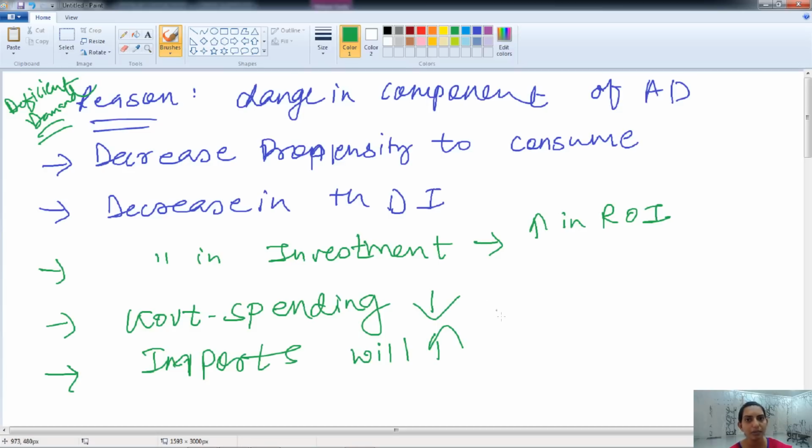Then the demand in the domestic market is less. Or else exports will decrease. If the price of goods and services in the domestic market is higher, then no one from outside demands those goods. Therefore the aggregate demand is less and causes deficient demand. So these are all the reasons for deficient demand.